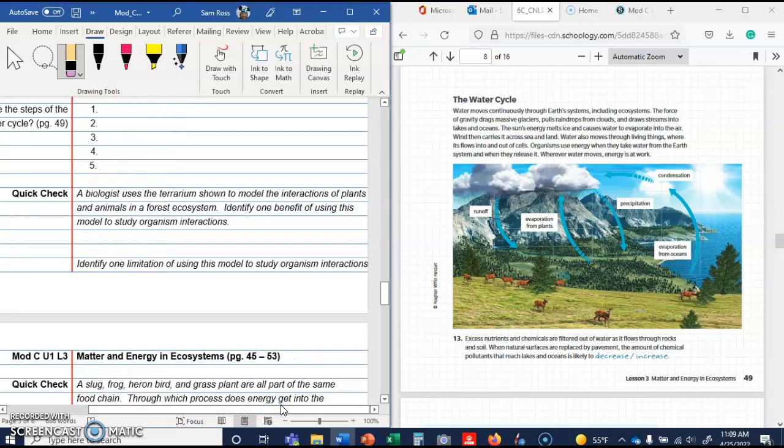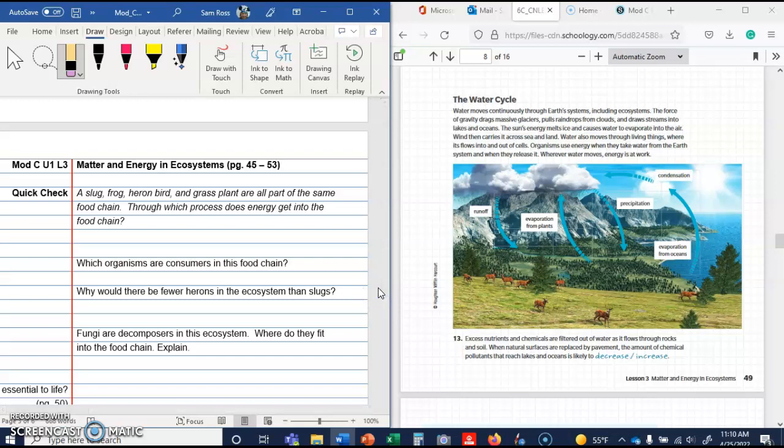A terrarium is an aquarium that doesn't have any water in it. It may have a little pond of water, but mostly it's dry. So one benefit of using this model to study organism interactions is that it's more convenient for a scientist to collect data from this small model than from the wild. And one limitation of this model is that it may not include every factor that affects the interactions in a forest. We're making a model of the forest ecosystem, but in an actual forest, you may have more factors that we cannot put into this terrarium.